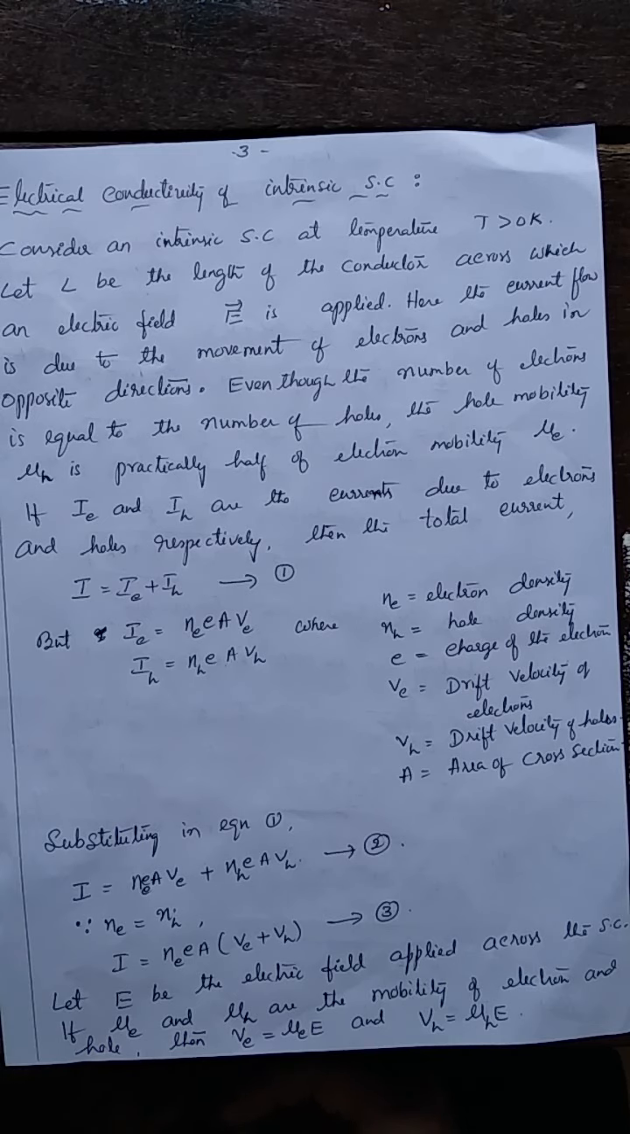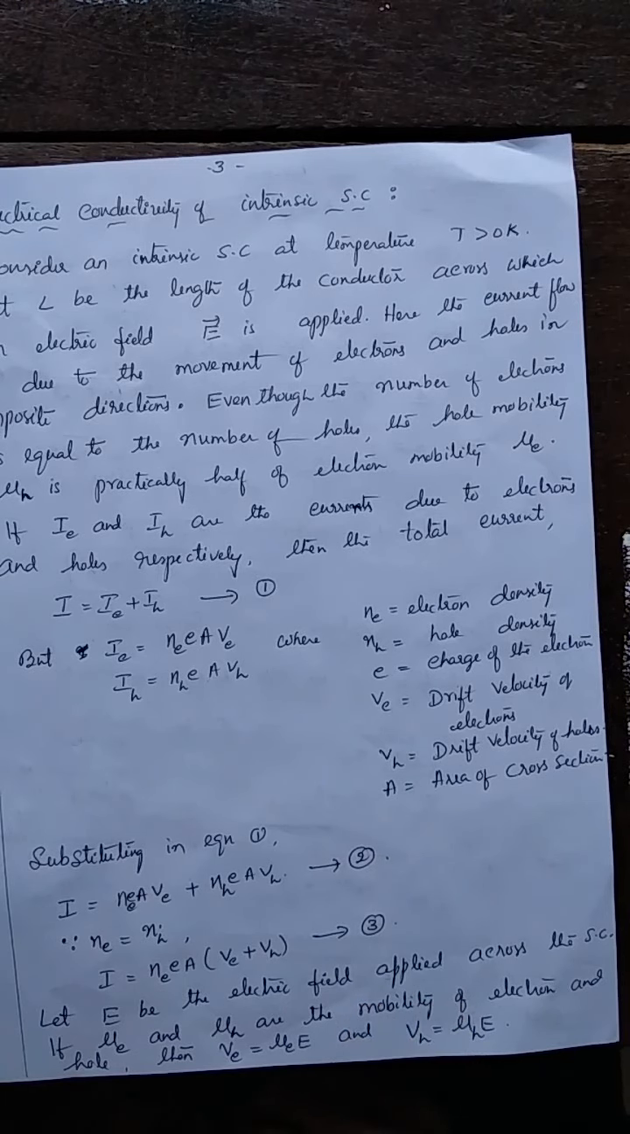Here the current flow is due to movement of electrons and the holes. Here holes move in the opposite direction as that of the electrons. Hole movement is opposite to the movement of the electrons. And the movement of the electrons and holes is measured by a quantity called mobility. The mobility are here electron mobility and hole mobility, denoted as mu E and mu H. And here the electron mobility is always more than the hole mobility.